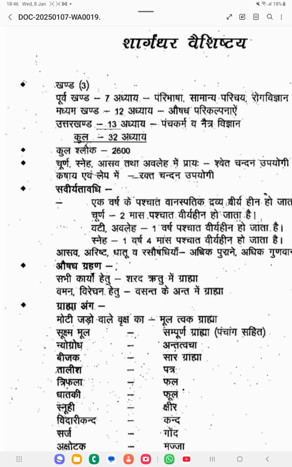Then the next thing is Sneha. Sneha means Ghrita and Taila preparations. That is, after one year and 4 months it becomes devoid of potency, which means 16 months. 1 year means 12 months plus 4 months, so 16 months is the shelf life period of the Sneha preparation. Sneha means Ghrita and Taila. So, Vanaspatika Dravya shelf life period is 1 year. Churna is 2 months. Vati and Avaleha are 1 year. Sneha preparations are 16 months.